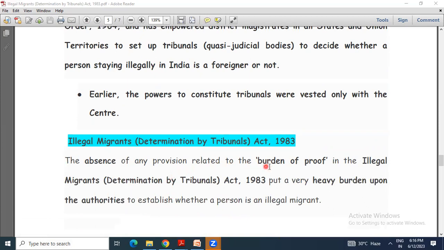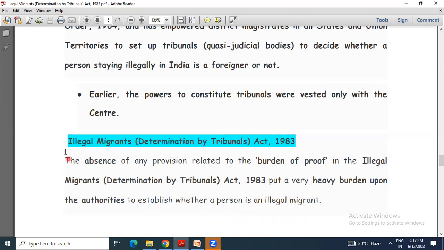The absence of any provision related to burden of proof in the Illegal Migrants Determination by Tribunals Act 1983 put a very heavy burden upon the authorities to establish whether a person is an illegal migrant or not. মানে এনেকুৱা হল এই যে, ইয়াত burden of proof to government মানে authority-কে দি দিয়া হয়। আগতে illegally যি stay কৰি আছিল তেওঁলোকৰ ওপৰত ৰাখিছিল প্ৰুভ কৰিবলৈ যে তেওঁলোক ইণ্ডিয়ান হয় নে ফৰেনাৰ হয়, এইটো প্ৰুভ কৰাটো বাৰ্ডেন অফ প্ৰুফ। Now it came to the authorities itself to establish whether the person is an illegal migrant or not.